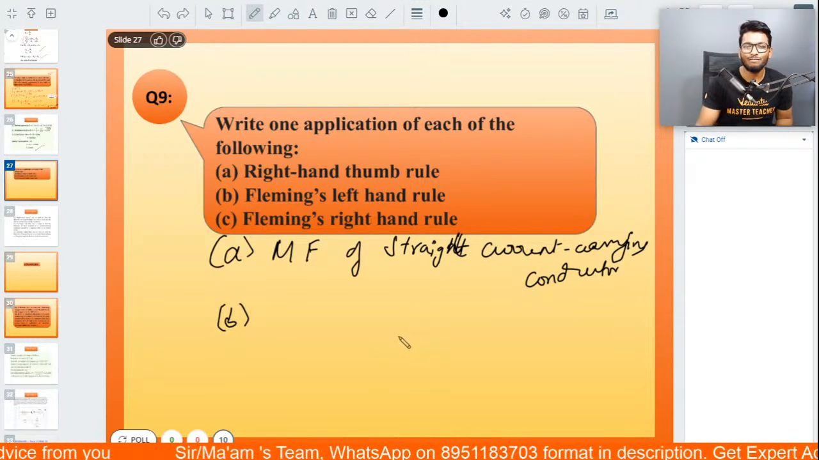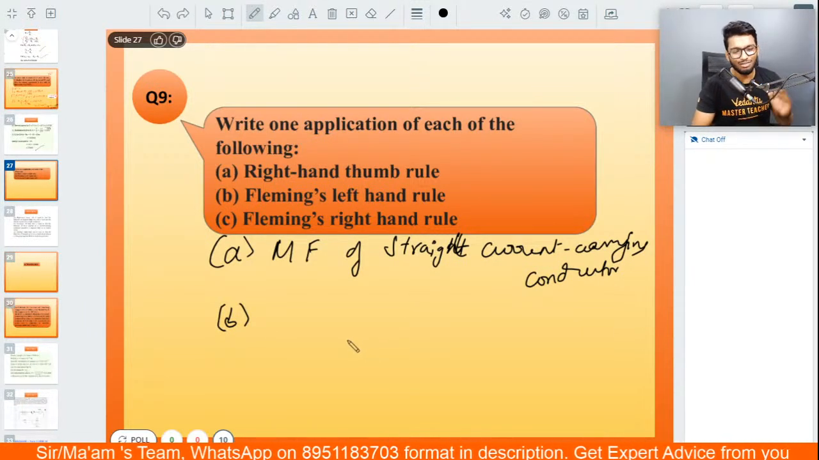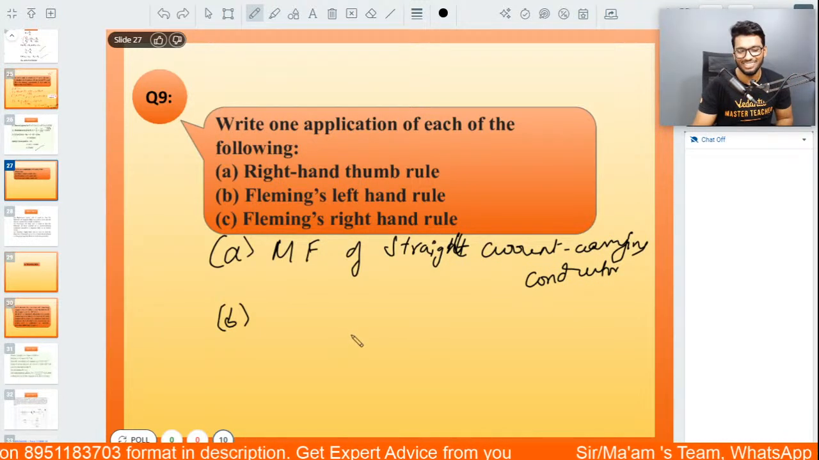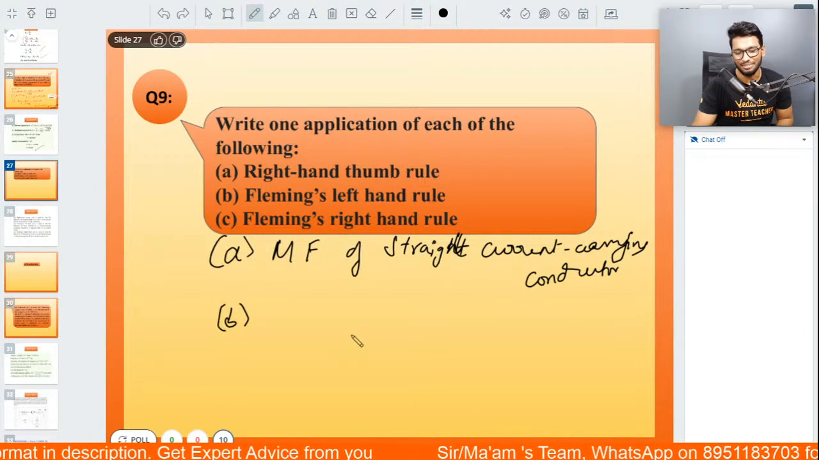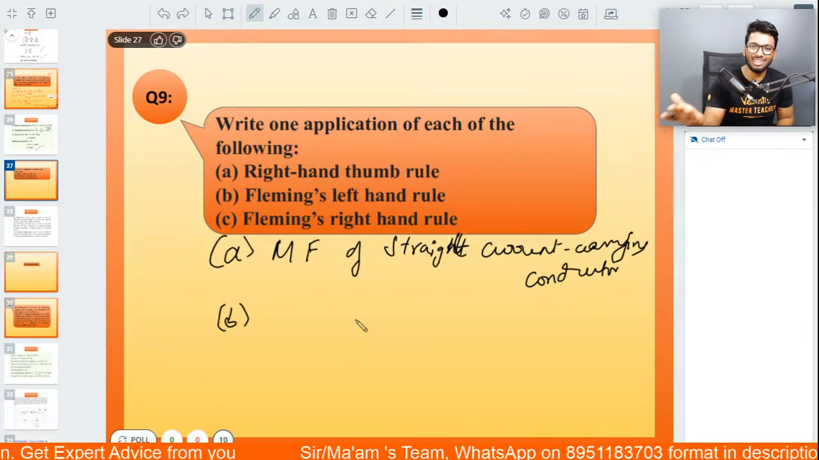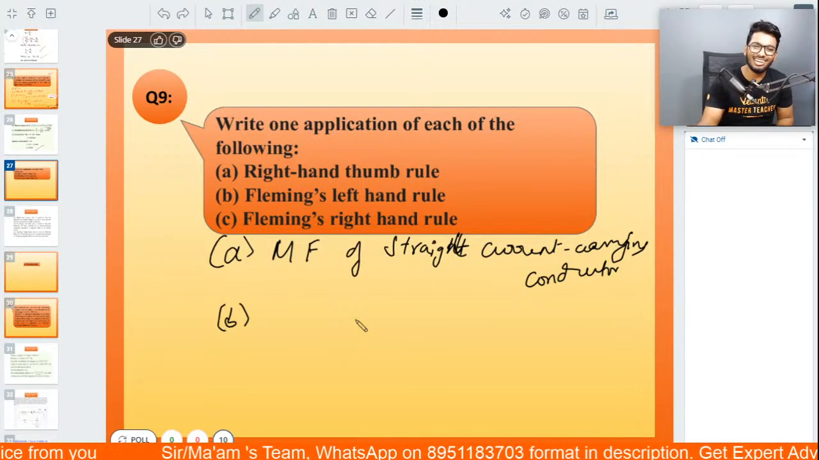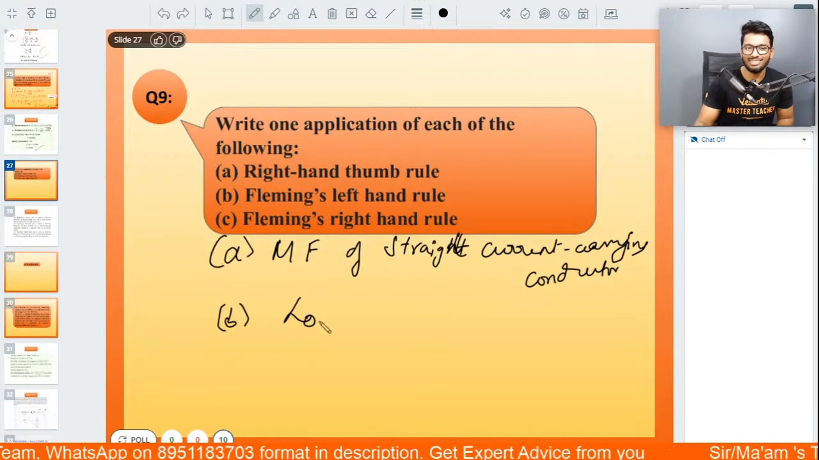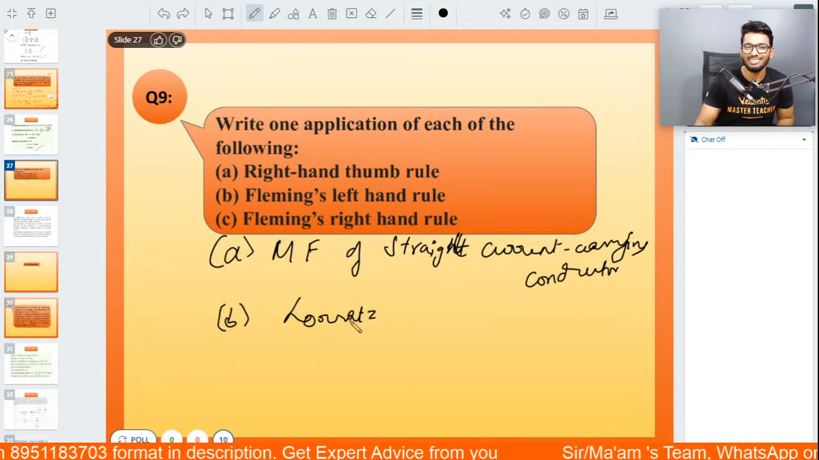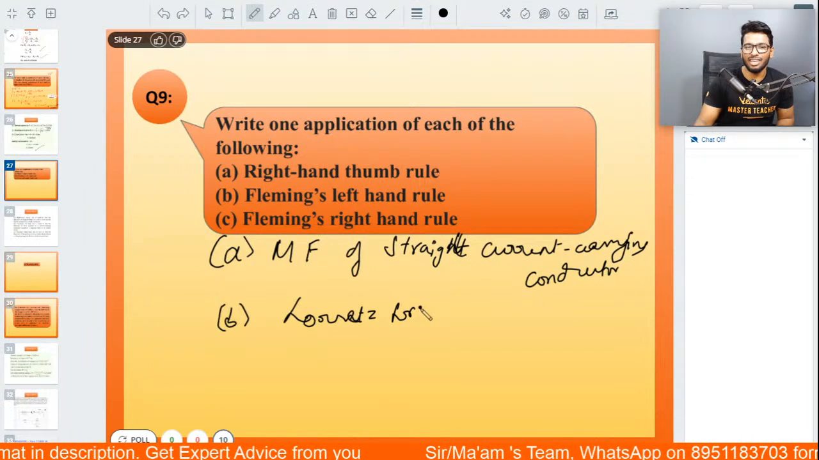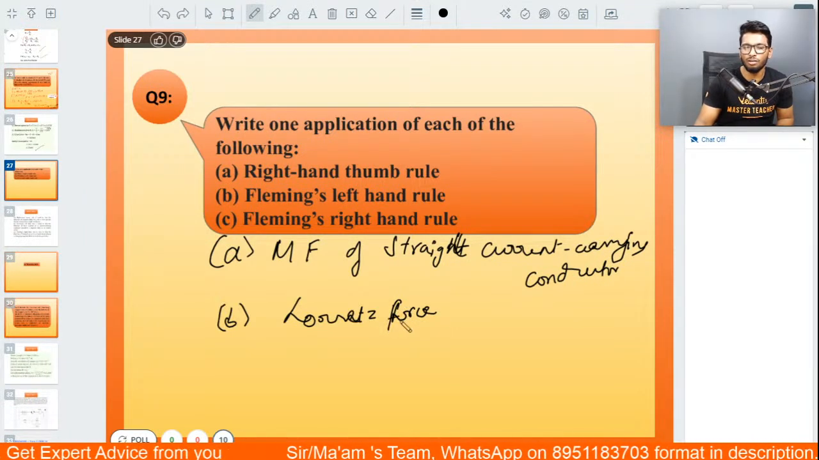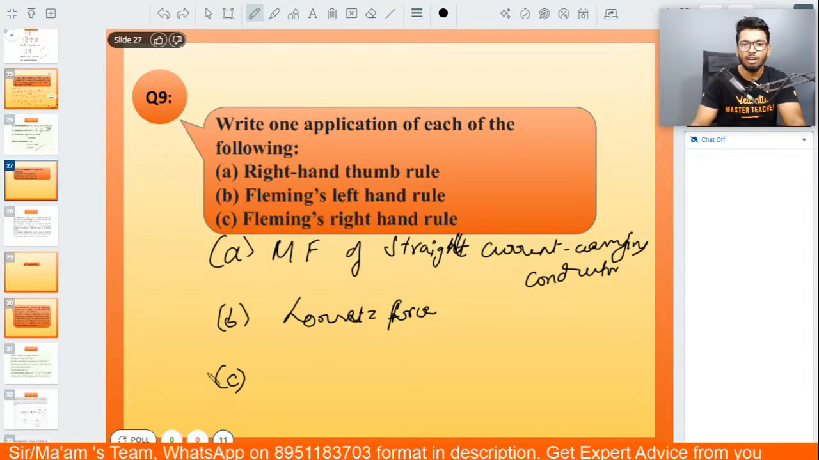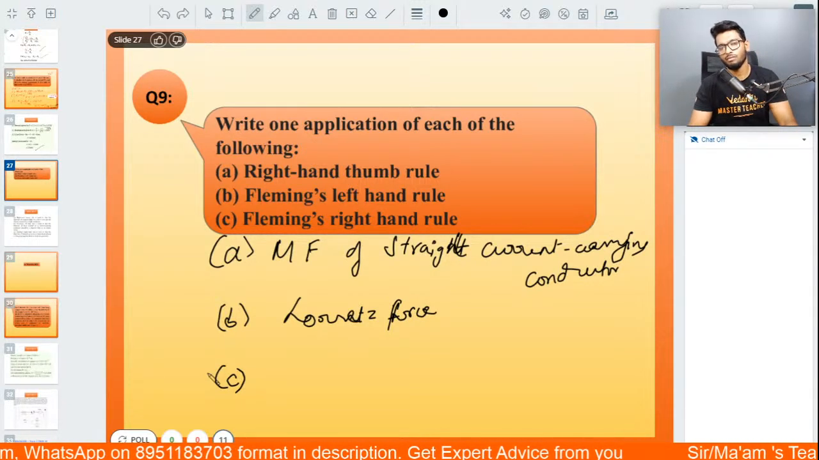All right, next one. Fleming's left hand rule. What is the application of Fleming's left hand rule? Exactly. To find the direction of force on a current carrying conductor placed in a magnetic field. In other words, Lorentz force. I'm not going to explain it because my handwriting is horrible. For some reason, my board is all choppy. All right, next one. Fleming's right hand rule. Where do you use Fleming's right hand rule?